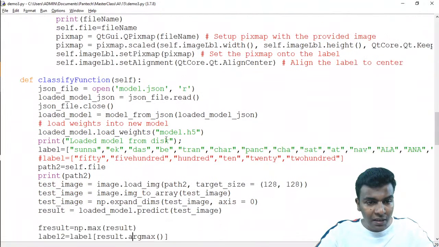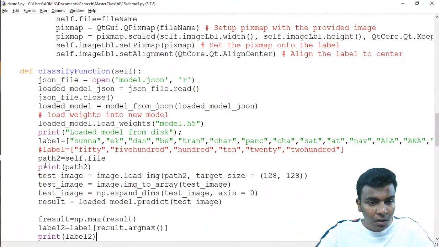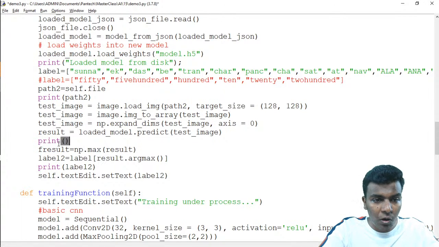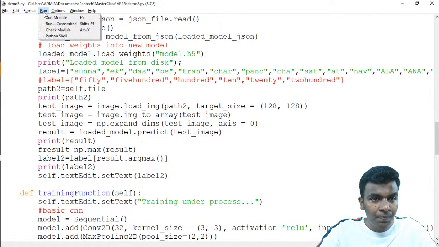So load image and then the classify function. Here we have print. Here we have result. You can print out the result and just see the output. How will it look? I'm going to show that. Run module.